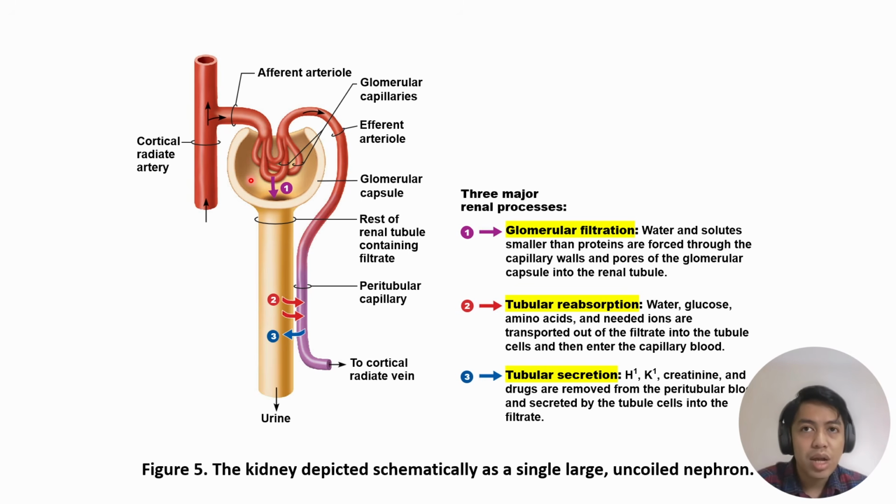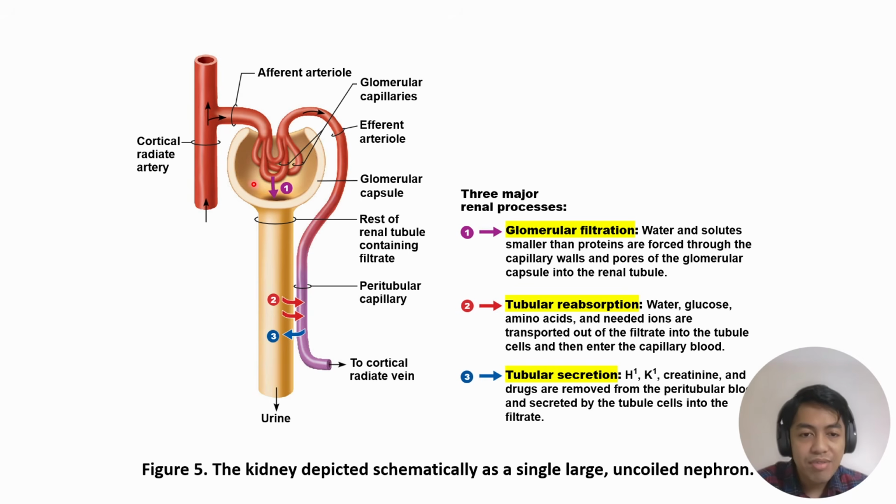Some components of the blood that are not able to be filtered out, primarily because of their size, are the blood cells, such as your red blood cells and white blood cells, and your proteins or blood proteins. Sa kalaki nila, hindi sila makadaan sa butas ng glomerulus para ma-filter out papunta sa glomerular capsule. Okay. So this happens in the renal corpuscle.